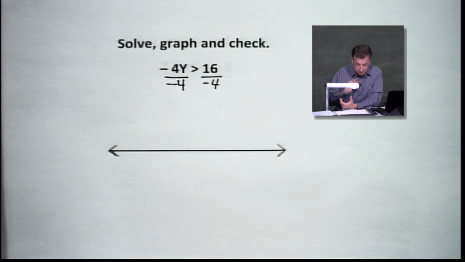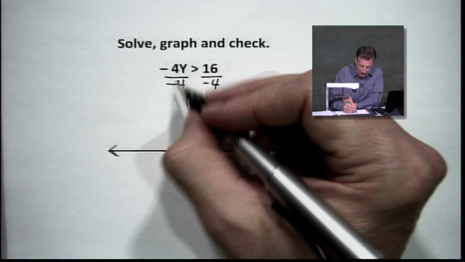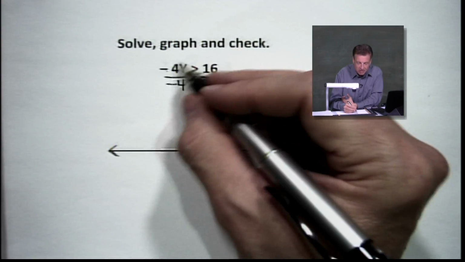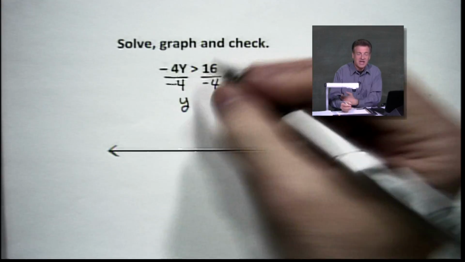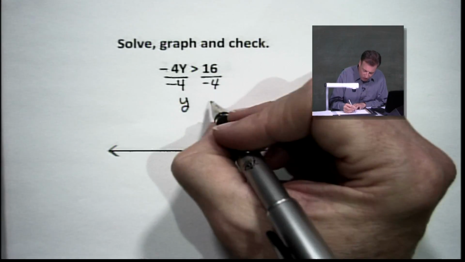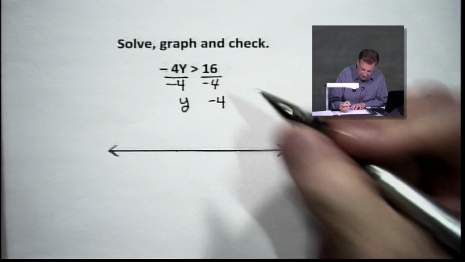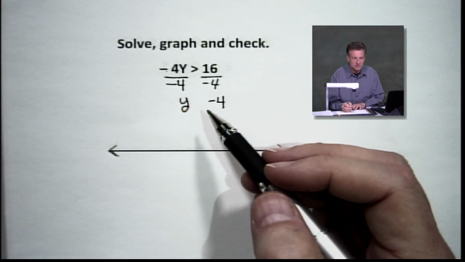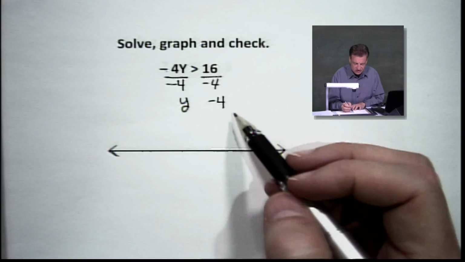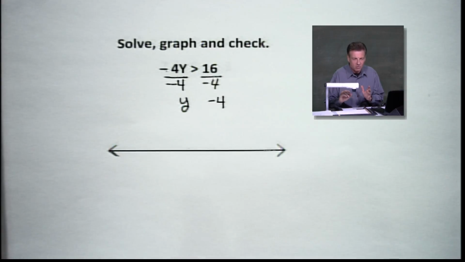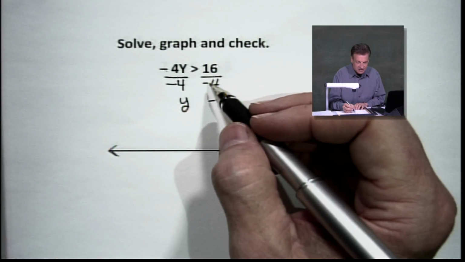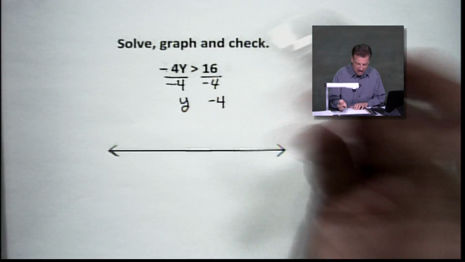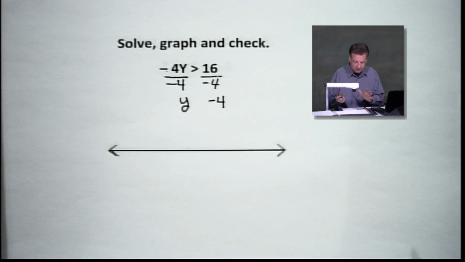Now, remember what I said. All of a sudden, what was negative 4y has gone to positive y. So we've changed signs, and we've changed signs over here also. That's why we have to worry about the shift, because signs are changing. Signs stay the same, or the differences stay the same, if you're adding or subtracting. We don't worry. It's when we have to do this sign change by negatives, dividing into a positive or negative dividing into a negative. That's where we're worried. Everybody got it out there? What are we going to do with this?